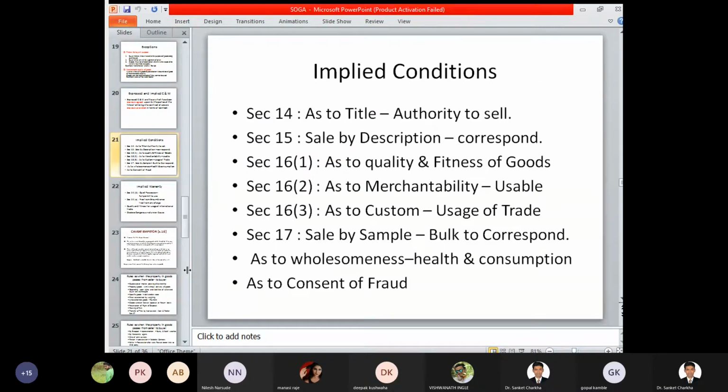Implied conditions under Sections 14, 15, 16, 17 deal with implied conditions as to title, as to sale by description, as to quality and fitness of goods, as to merchantability, as to custom, and as to sale by sample.